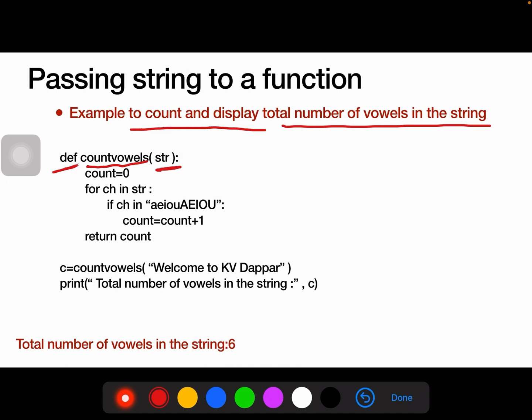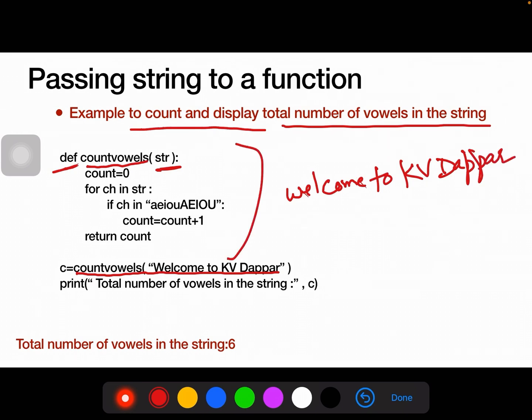In the function call statement, we are passing a string having the value welcome to KV Dappar. We pass this string and we have to count the number of vowels present in it. So we are initializing the variable count as 0.